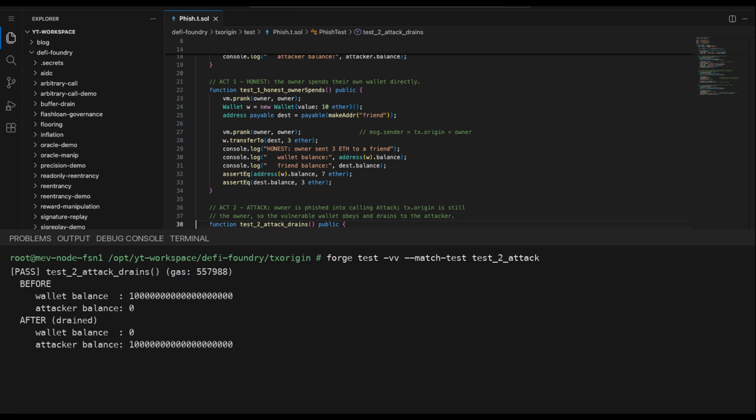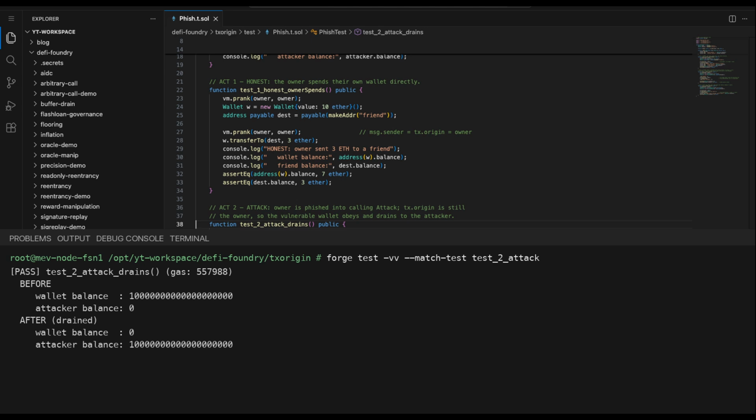Before, the wallet holds 10 ETH, the attacker holds nothing. The owner clicks the phishing contract once. After, the wallet is at 0 and the attacker holds all 10. One click and the whole wallet is gone, because the guard trusted tx.origin, the human at the start, instead of msg.sender, the contract that actually made the call.